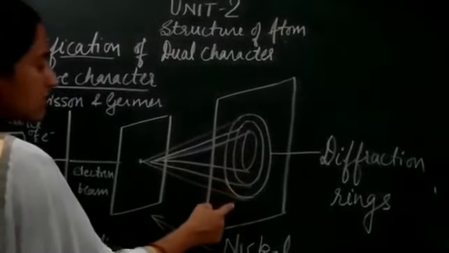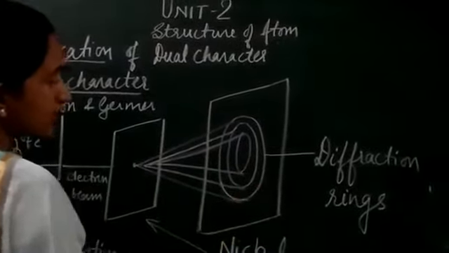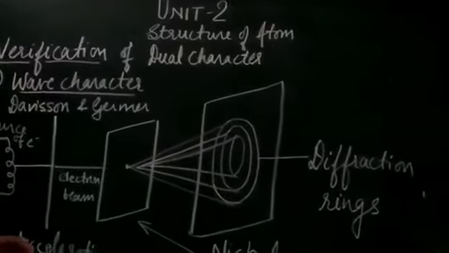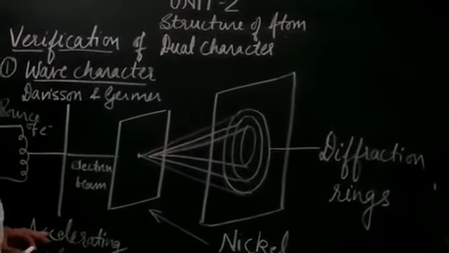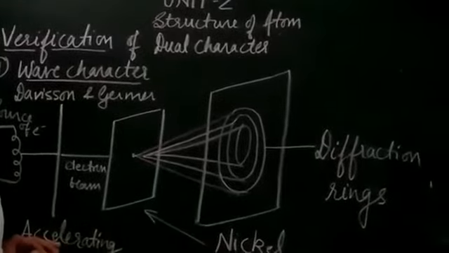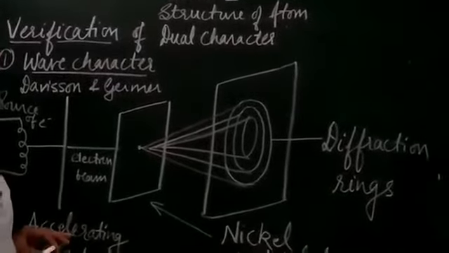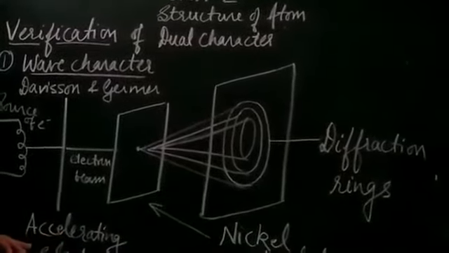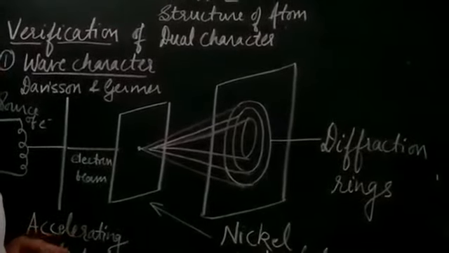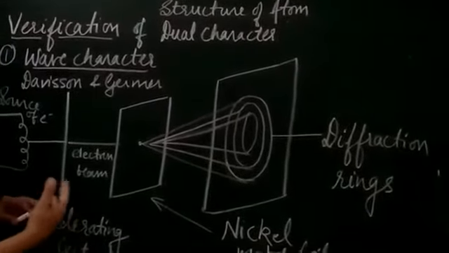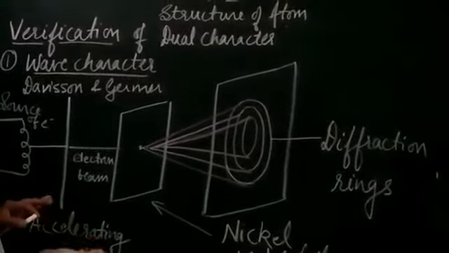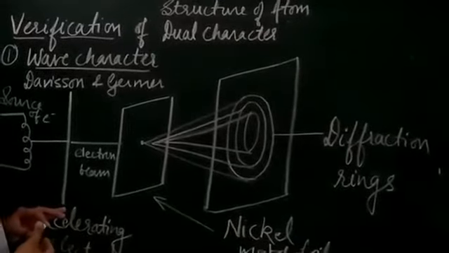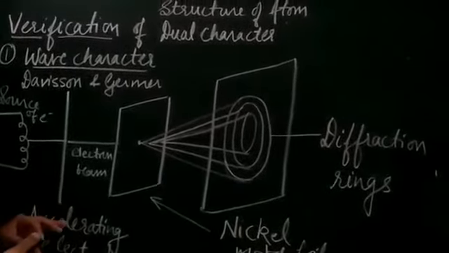Now these rings are called diffraction rings because they are obtained by the phenomenon of diffraction. The pattern is similar to that of X-rays, and we know that X-rays have a wave nature. Therefore the waves generated from the electrons will have a wave nature.